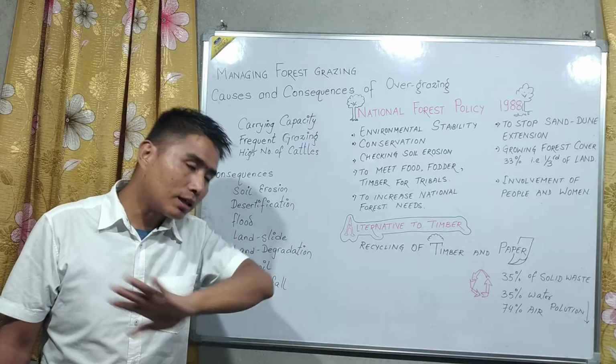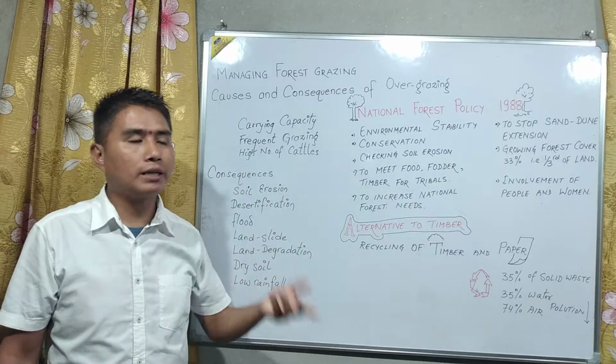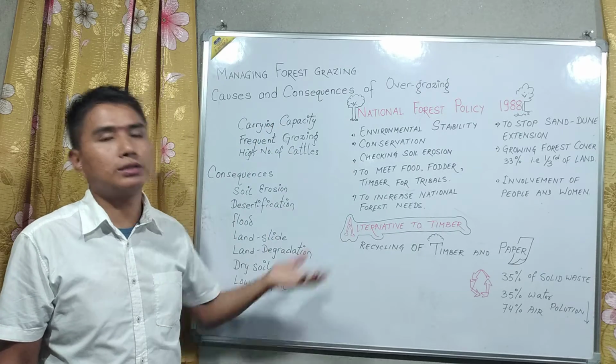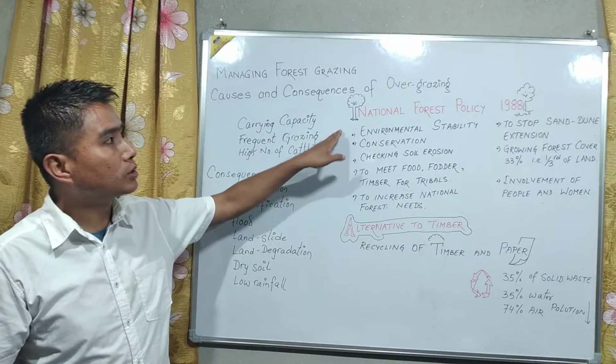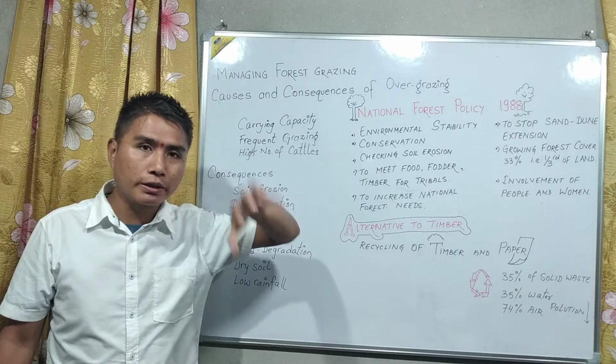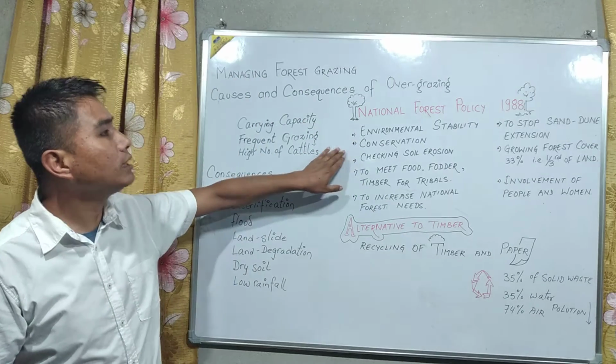As a result, we find twisters, tornadoes. We find all these heavy rainfalls. Cloud bursts are also seen. So environmental stability. That is why the national forest policy emphasized environmental stability and conservation.